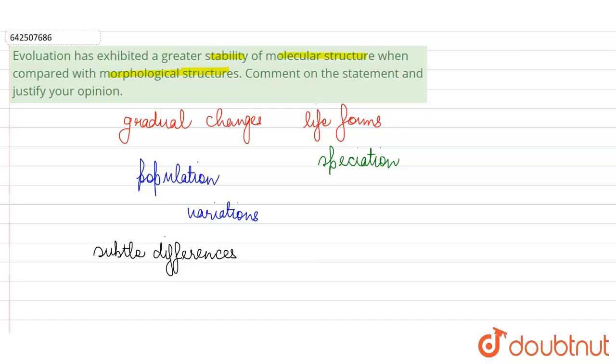In the question, what they are stating is that the molecular structure has remained more stable during the process of evolution than the morphological structures. Now, what is morphological structure? By this we mean the body parts of different organisms, plants, animals, all of them. And the molecular structures that we are talking about here is basically the genetic material.